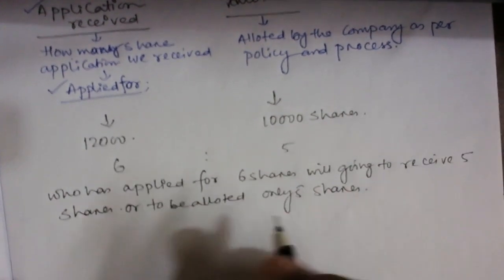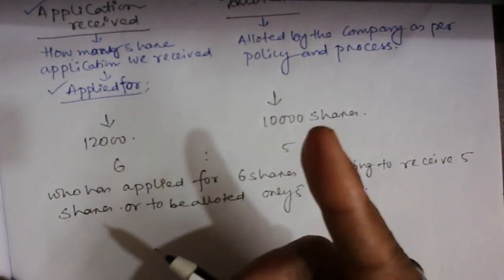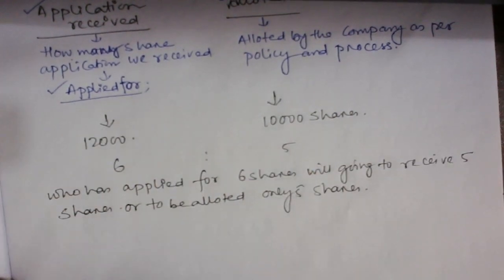So let's say Mr. X, who has applied for 6 shares, is going to receive 5 shares.